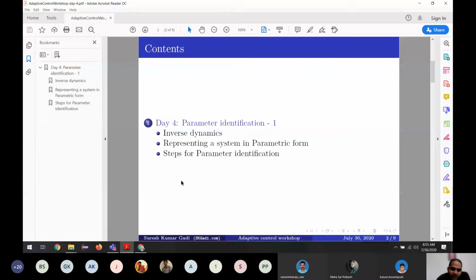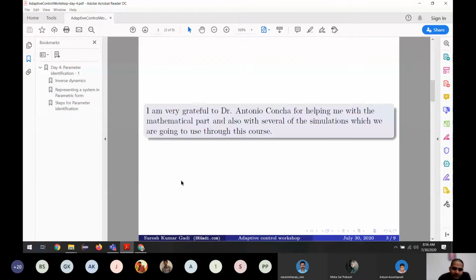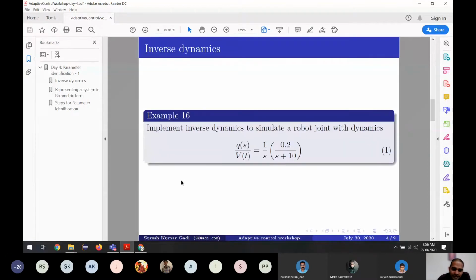And another very good example in control systems is, if we know parametric identification, let us see how we can apply it for control. Let us see example 16. This is the only example we are going to see today. The rest of the part will be mostly lecture.